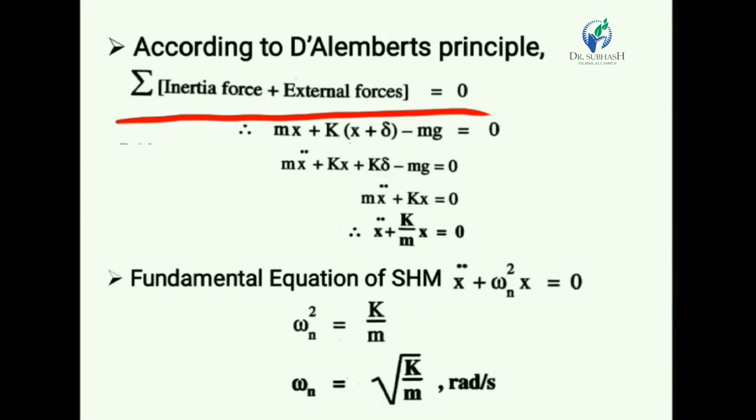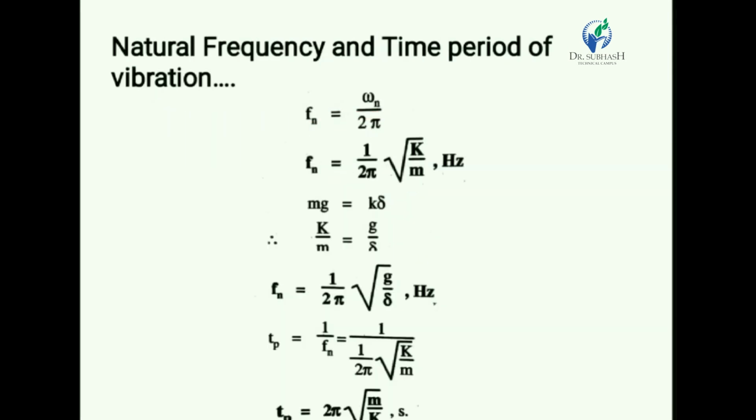Now we again divide this whole equation by m. So we get x double dot plus k by m into x is equal to 0. Now we know the fundamental equation of simple harmonic motion: x double dot plus omega n square into x is equal to 0. Here omega n is nothing but the natural frequency. If we compare these two equations, then we get omega n square is equal to k by m. So we finally get omega n is equal to root k by m.